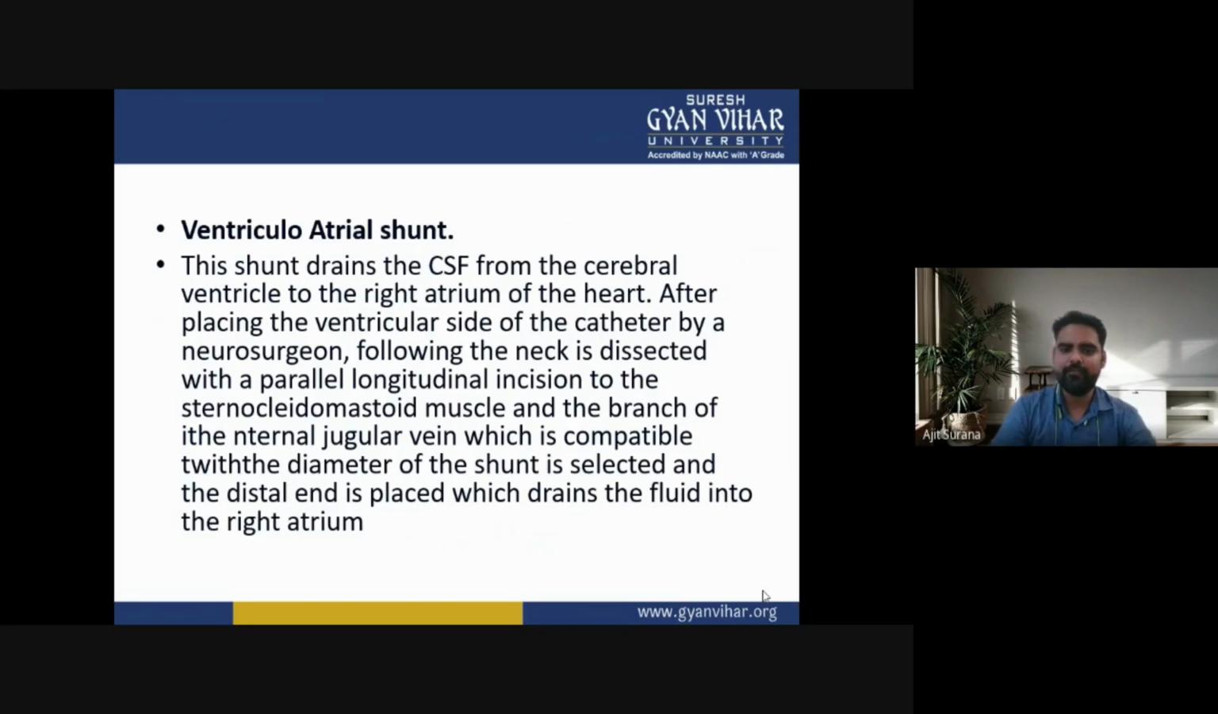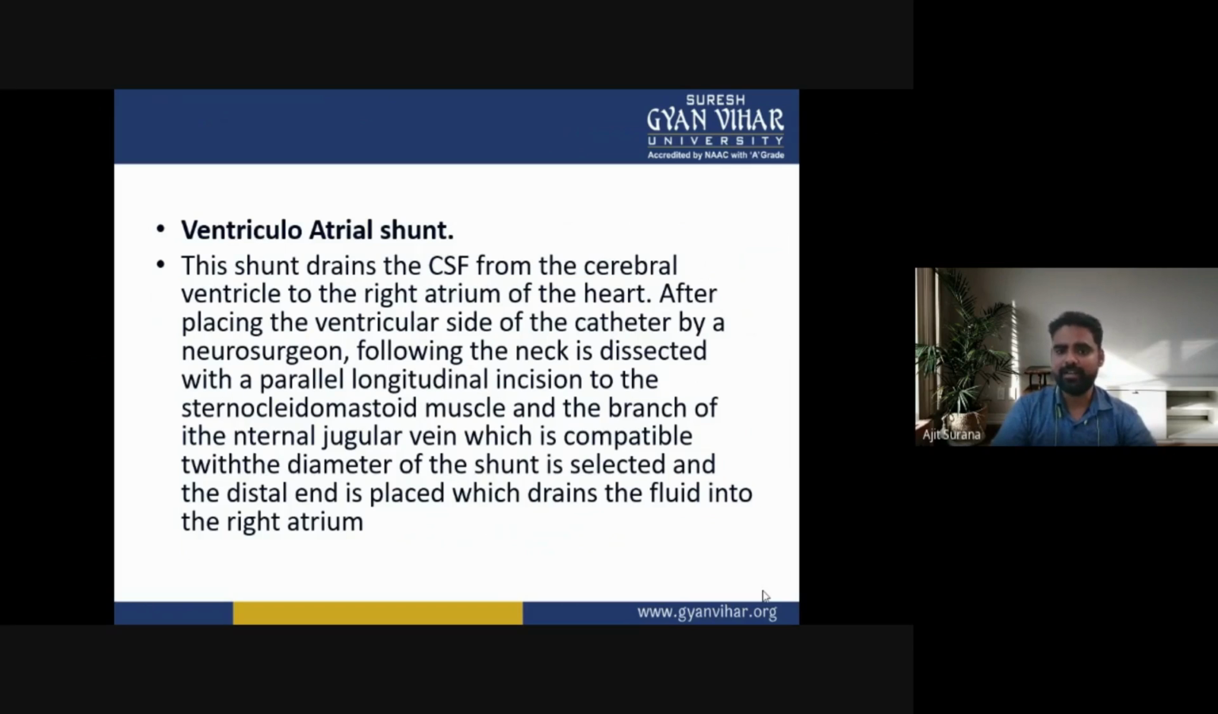After the ventricular side of the catheter is placed by a neurosurgeon, the neck is dissected with a longitudinal incision parallel to the sternocleidomastoid muscle, and a branch of the internal jugular vein compatible with the diameter of the shunt is selected. The distal end is placed to drain the fluid into the right atrium.